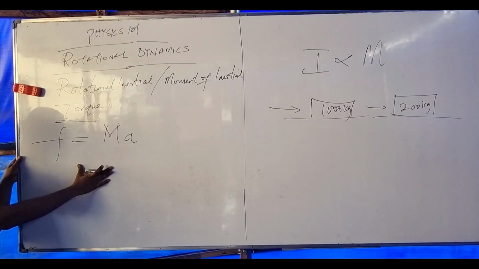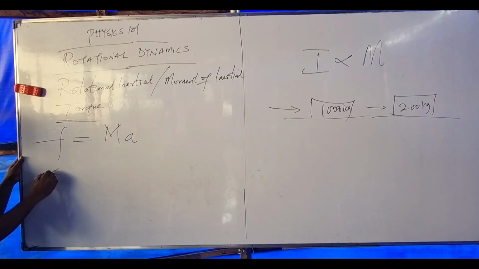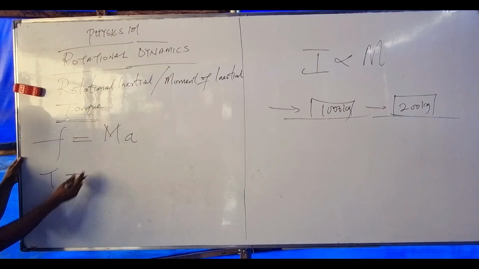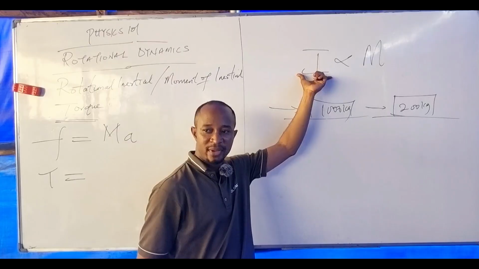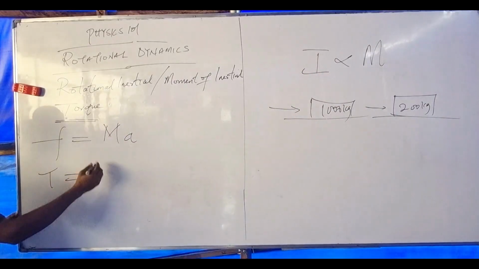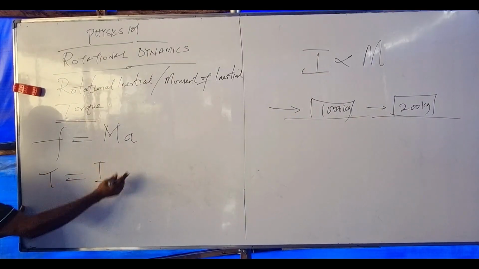this is for linear motion. For a body to rotate, what will the torque be? Don't forget that mass represents inertia, moment of inertia. So torque becomes moment of inertia times alpha. What does alpha represent?